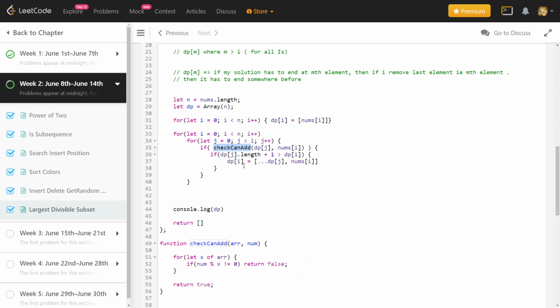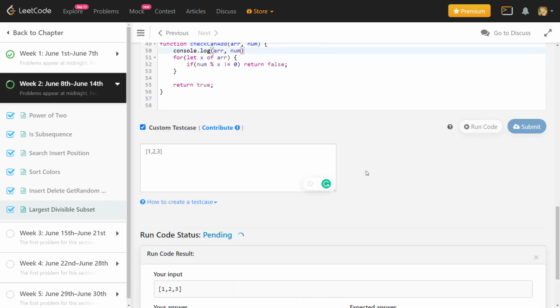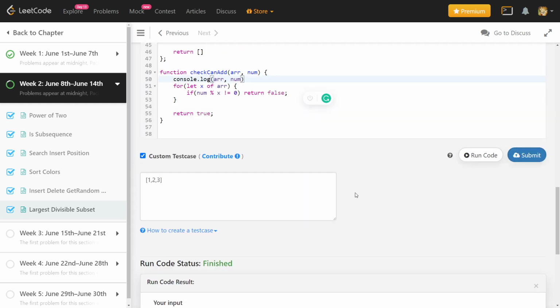If dp[j].length is greater than dp[i]... okay, we will debug a little bit. So we are getting, can I add 1 and 2 to 3, can 2 add to 1, which should have returned true.